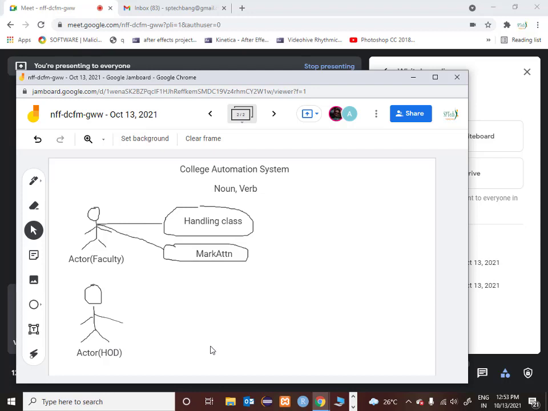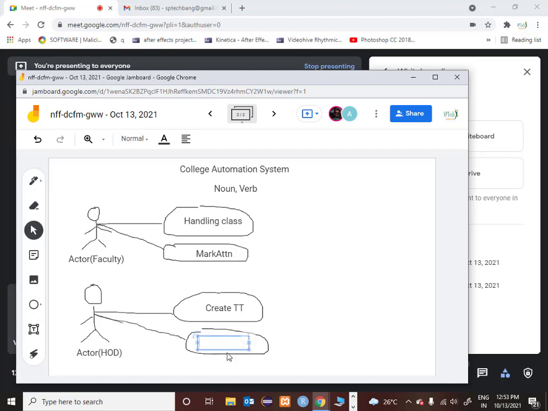Now something strikes. You say, yes, these two are different functionalities which were not gathered from the actor called faculty. So immediately you write them down. The first functionality is create timetable, and the second functionality is getting student feedback.